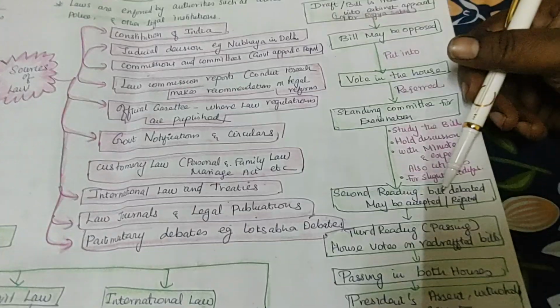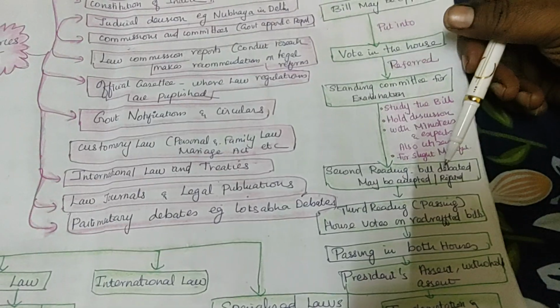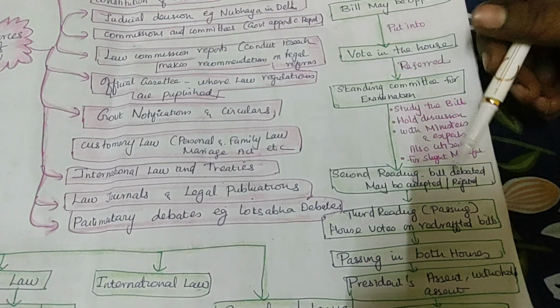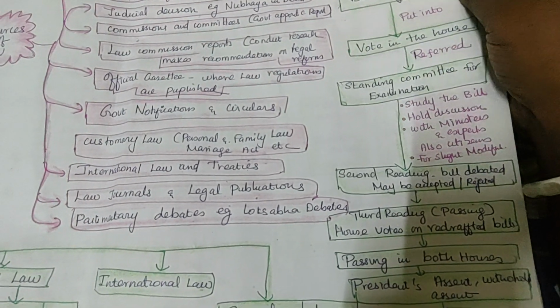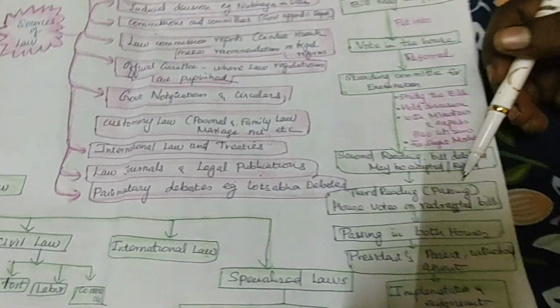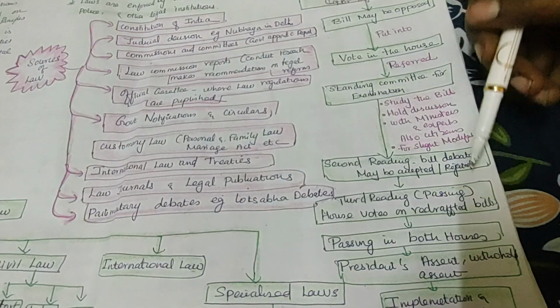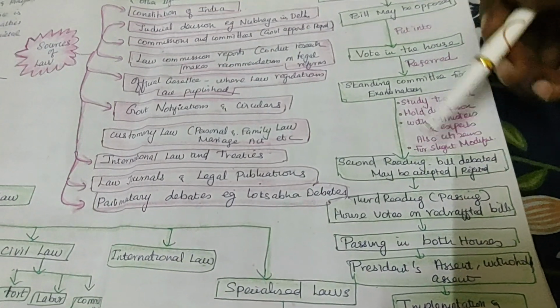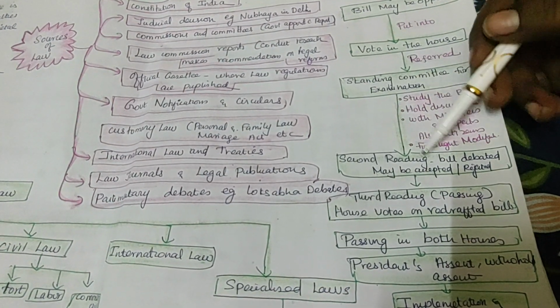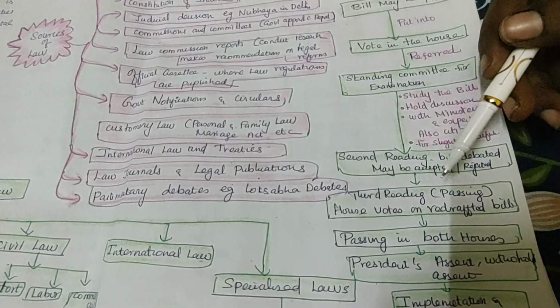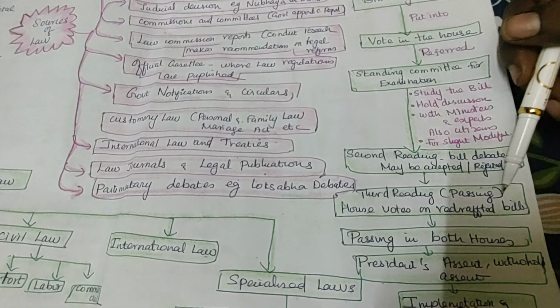Either they will accept it or they may reject it. Anything may happen. After this debating, they will conclude that this has to be included and that has got to be removed. Then again the committee will take charge, and they will discuss everything, and then it will go for the third reading.